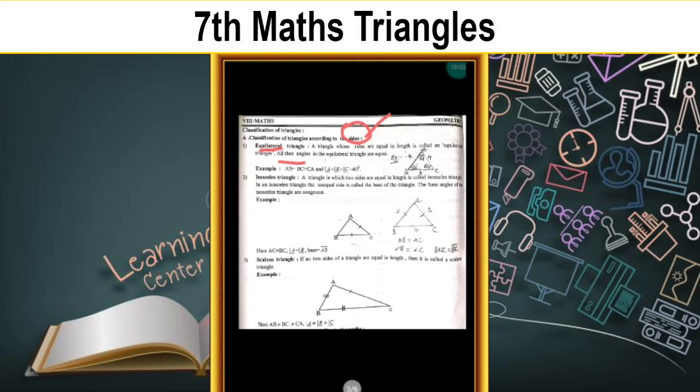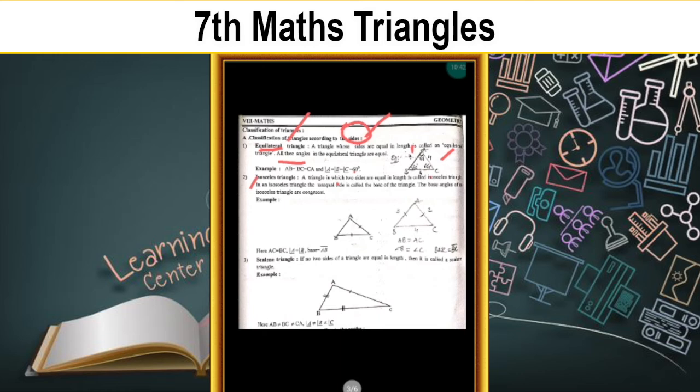All three angles in the equilateral triangle are equal. If three sides have the same length, then the angles are also equal. Such triangles are called equilateral triangles. Understood? Here, example, AB equal to BC equal to CA. AB is 4 centimeters, BC 4 and AC also 4 centimeters. And angle A equal to angle B equal to angle C equal to 60 degrees. Three sides equal, three angles are also equal.